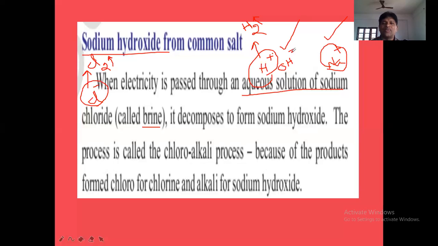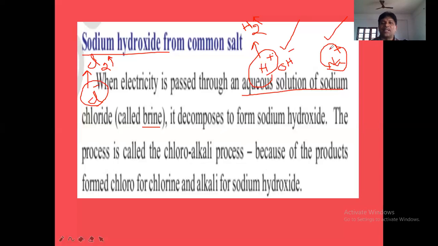And OH minus ions come from water. The water is available at cathode and anode also. Water is present at cathode and anode, both cases. So OH minus will be available anywhere. Near the cathode, near the anode, OH minus will be there.